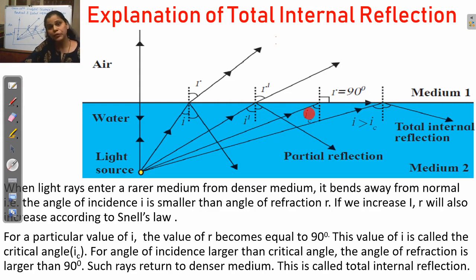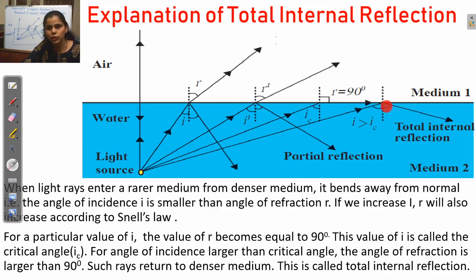Then if we again increase the incidence angle, so that I is greater than IC, the light ray comes back to the denser medium. That means here total internal reflection occurs.